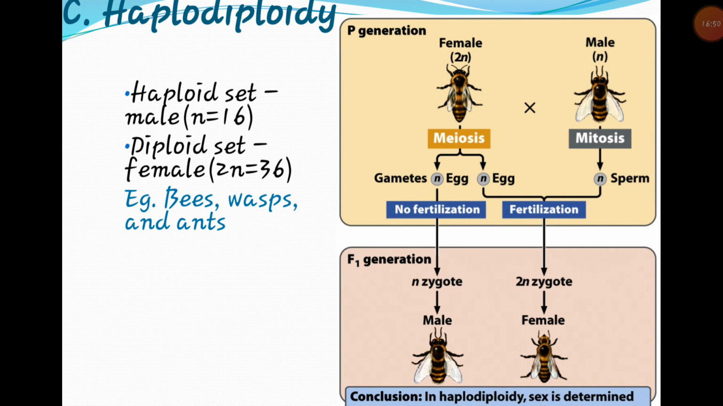The sperm are haploid, and the eggs are also haploid. The sperm unite with some of the eggs, and fertilization takes place. After fertilization, a female forms with the diploid number of chromosomes, and the remaining eggs remain unfertilized and develop into males. This is haplodiploidy, a different type of sex determination found in the honeybee. Conclusion: in haplodiploidy, sex is determined by the number of chromosome sets.